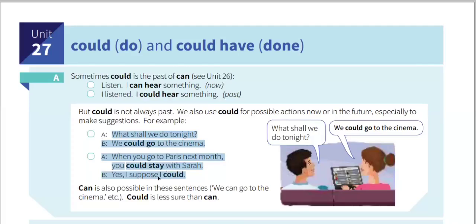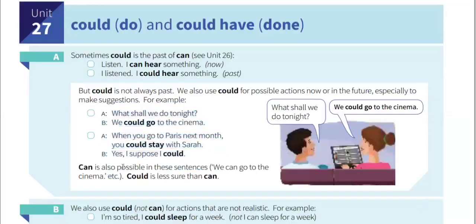And even in the second dialogue, we can see suggestion because A is saying that B could stay with Sarah. It is possible for B to stay with Sarah, and it is also the suggestion of A. So from that we can draw the conclusion that could can be used in present simple to say that some actions are possible to do now or in future, and especially for making suggestions. In this case, it's very similar to can.